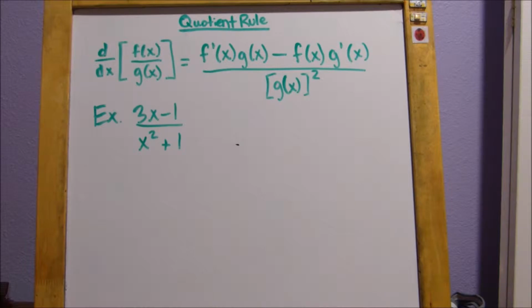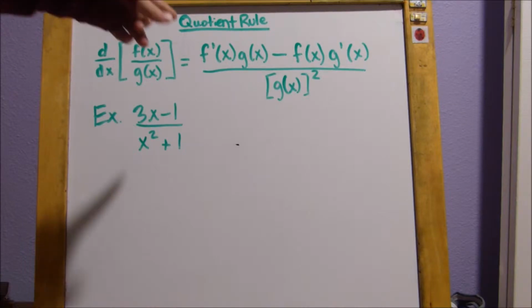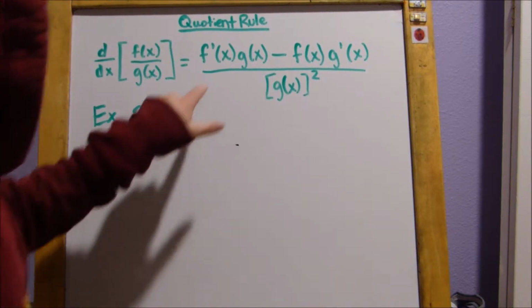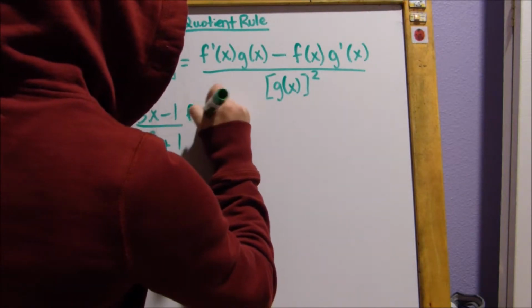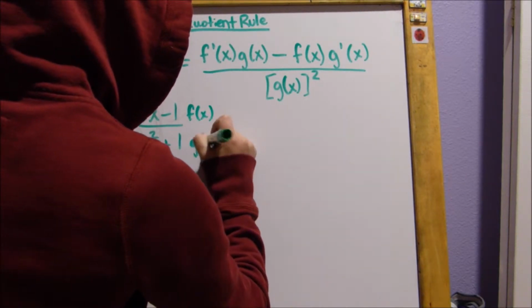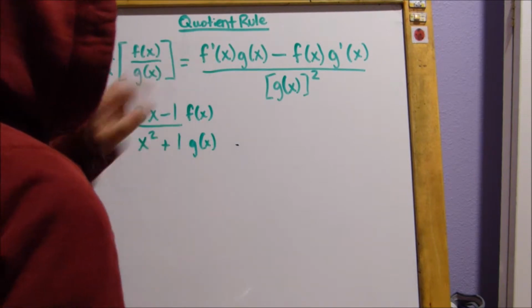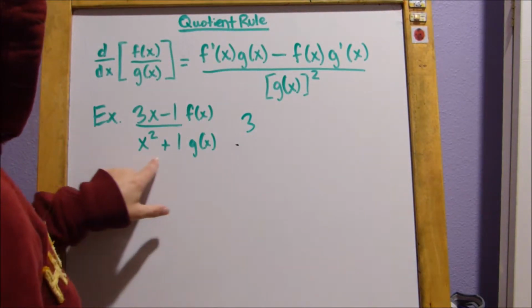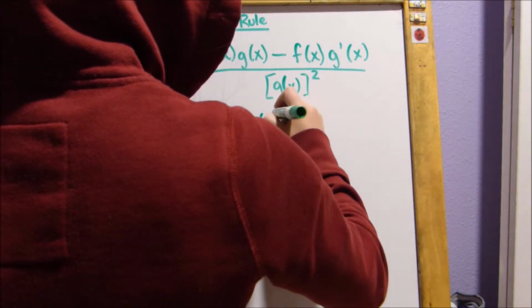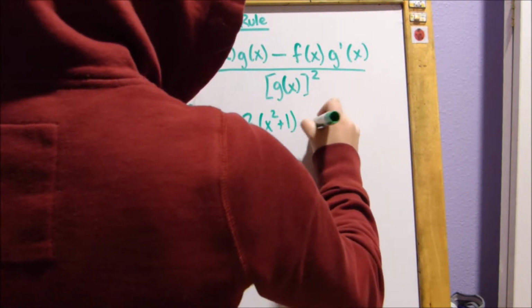So here we have an example, 3x minus 1 over x squared plus 1. So using this above rule, let's start off with f prime. So let's label this as f of x, and this is g of x. So our f prime is just going to be 3. 3 times g of x we keep the same, so it's going to be x squared plus 1 minus,